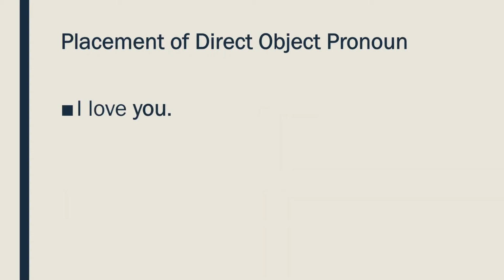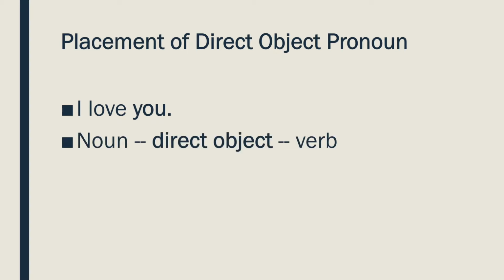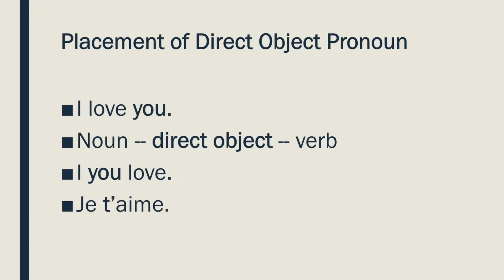First things first. So in English, we would say, I love you. But in French, instead, you do noun, then the direct object, and then the verb. For example, I, you, love. In French, this comes out much, much prettier. Je t'aime.